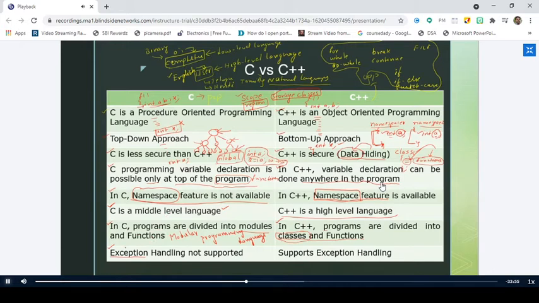So C does not have any concept to handle runtime errors. That means it does not have any concepts to handle exceptions. Coming to C++, it supports exception handling. This is a very important concept in object-oriented programming. We have exceptions, which are called runtime errors, and we have some constructs or tools which can handle these exceptions. C++ has the facility to handle exceptions. Is it clear up to this point? Yes, sir.